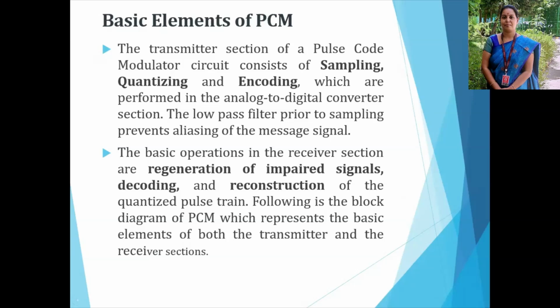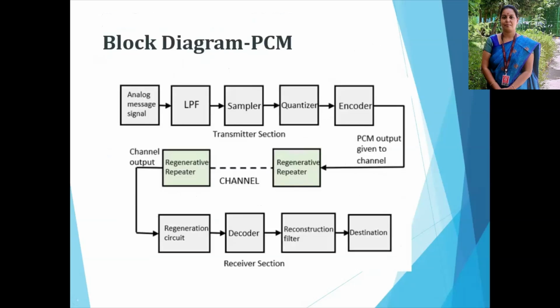and reconstruction of the quantized pulse train. So this is the block diagram of pulse code modulation. Here we see the transmitter section. It consists of message signal, low pass filter, sampler, quantizer, and encoder. After that it is applied through the channel.